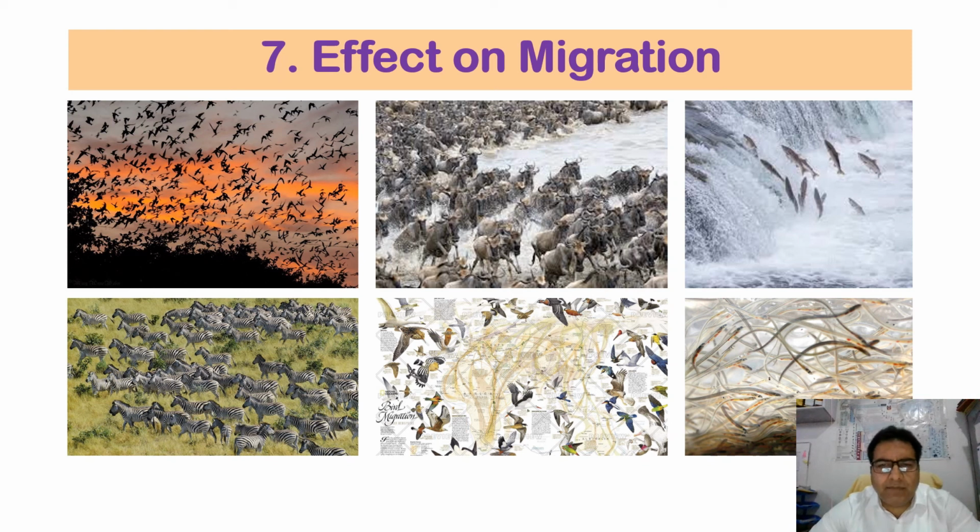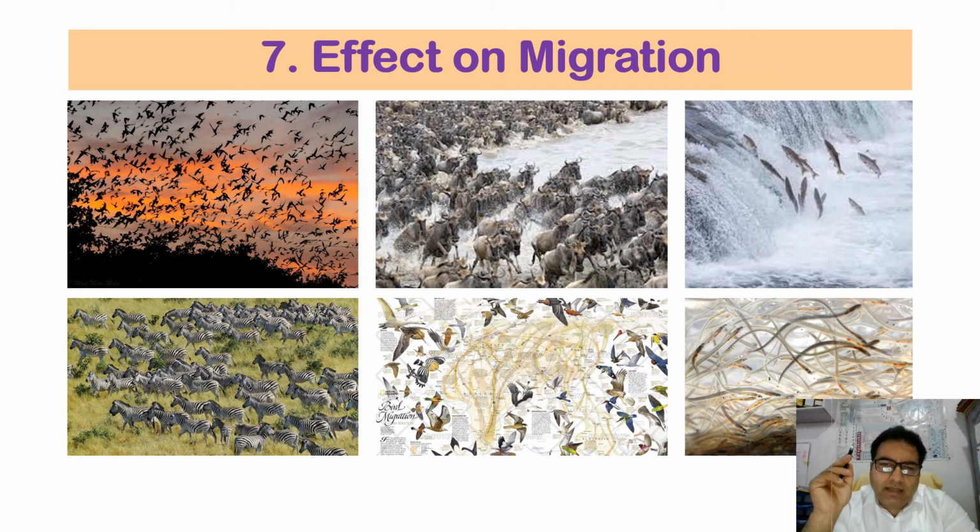So similarly, there are many fishes which show vertical movements as well. There are fishes which move from the surface to the bottom in order to escape the harsh intensity of the light. So they show diurnal migration as well, that is from the surface toward the bottom, and from the bottom toward the surface as well.